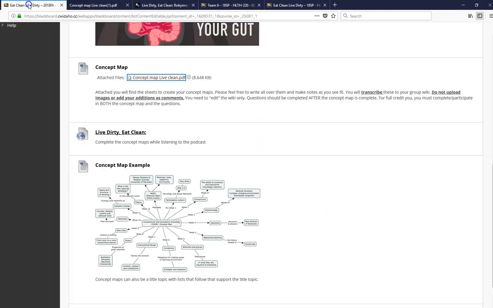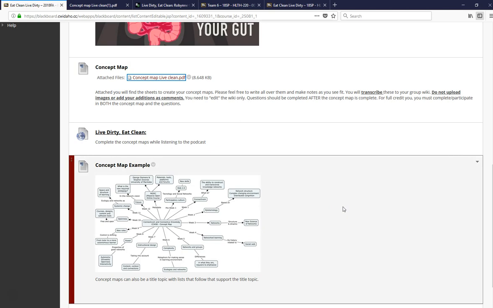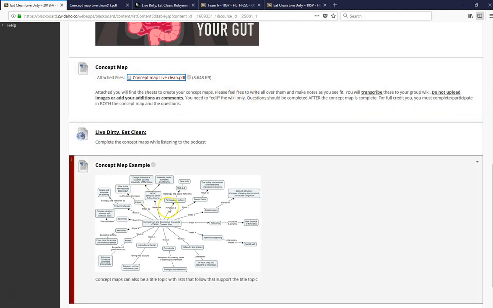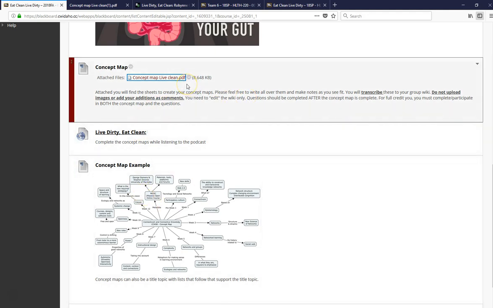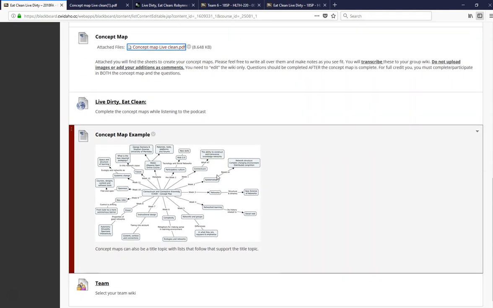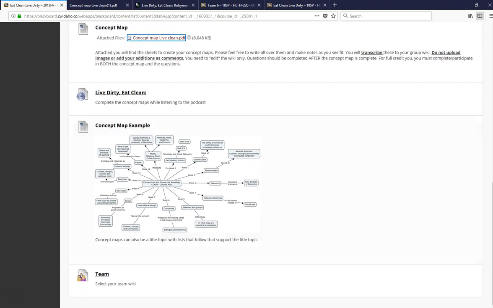You are then going to transcribe those notes. Do not upload a PDF. Do not upload a copy of your notes, because then your team cannot edit your content. The purpose is that you actually create these different headers, different sections inside your wiki. Then you're going to answer a series of questions. Let me show you what that looks like.